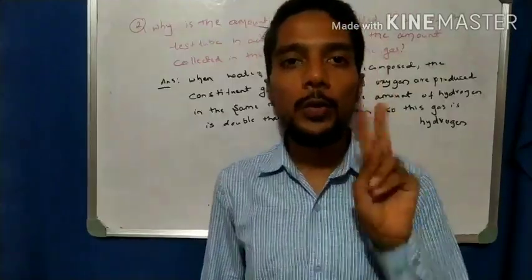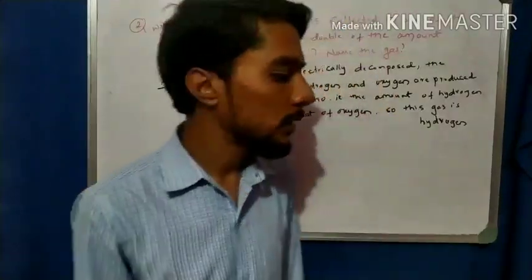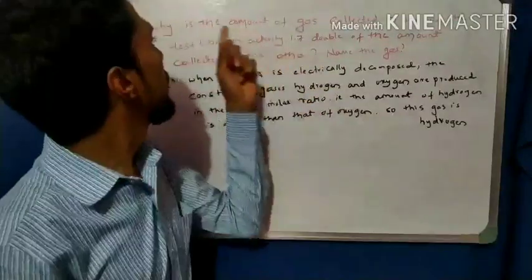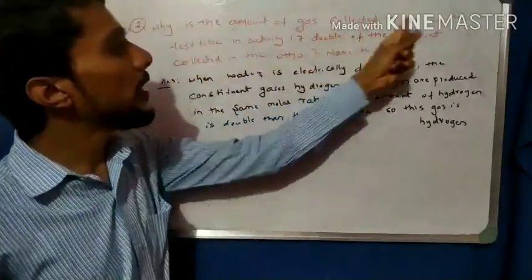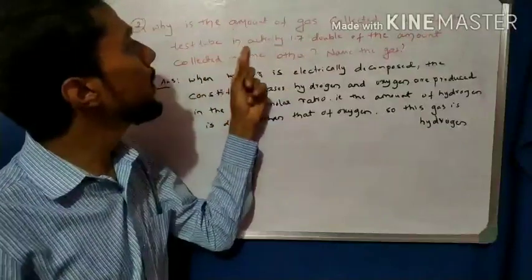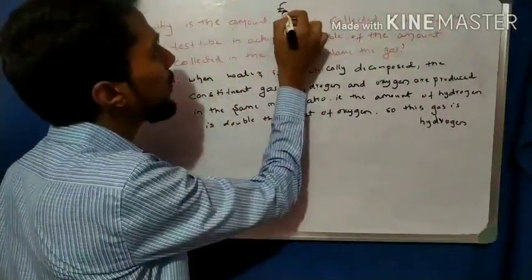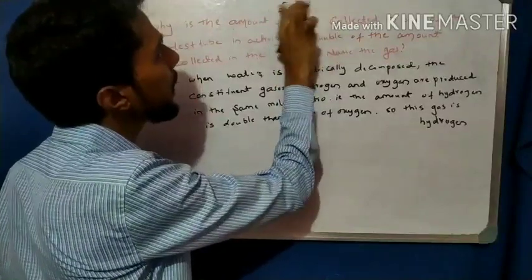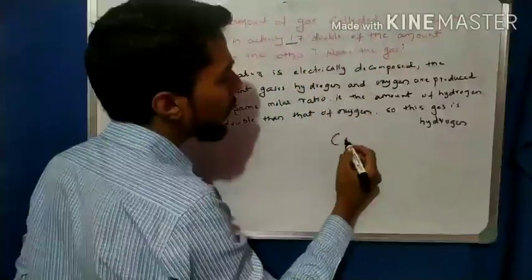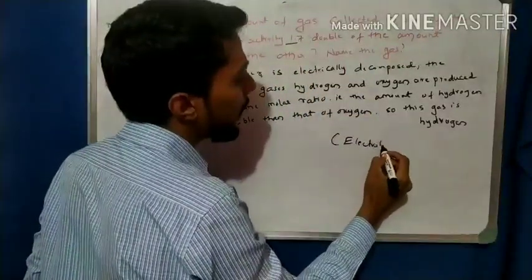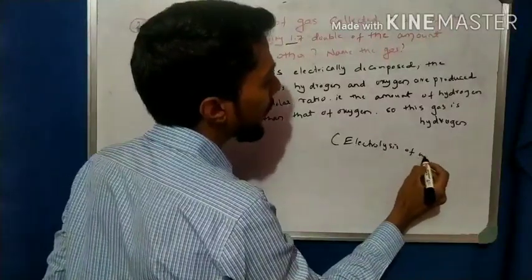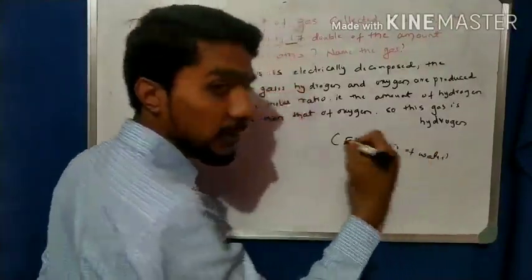Come to question number 2, the last question of this exercise. Why is the amount of gas collected in one of the test tubes double that in the other, in Activity 1.7? That is the electrolysis of water. Electrolysis of water is the second type of decomposition, where electricity is used.